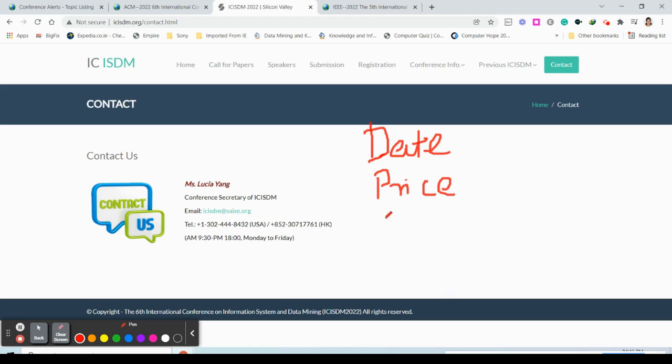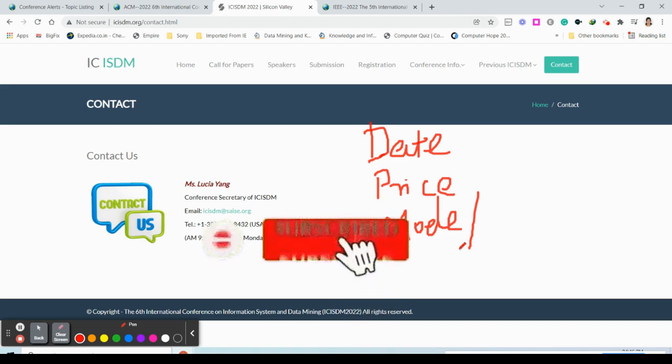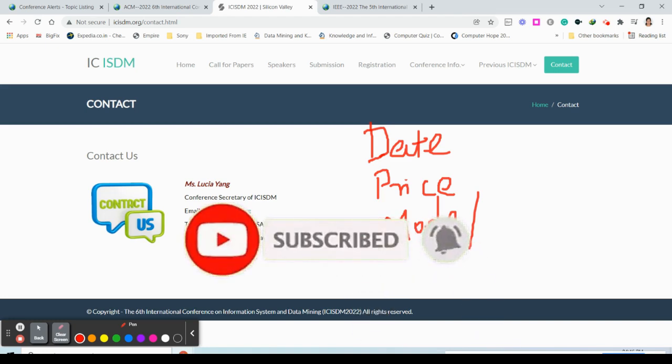The third one is the mode. Is it an online mode or an offline mode? If it is offline mode, then whether you can travel and present. If you want to present in offline mode, then you have to check which one is nearby, at least in your country. So mode you have to check.